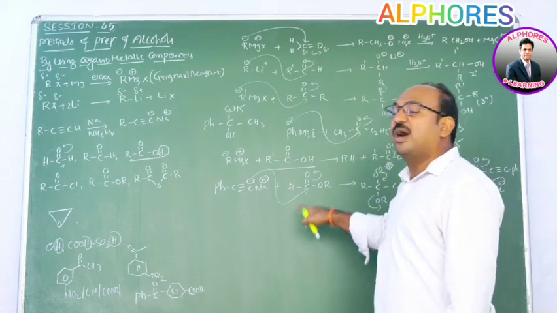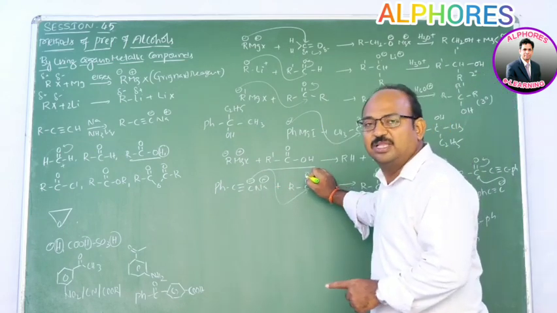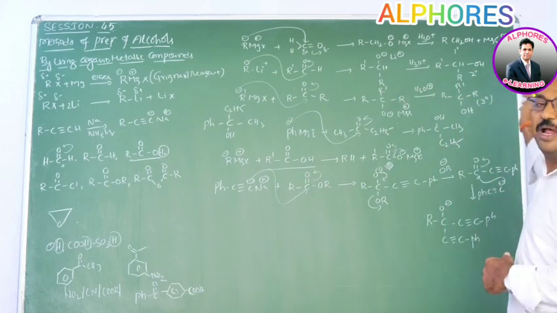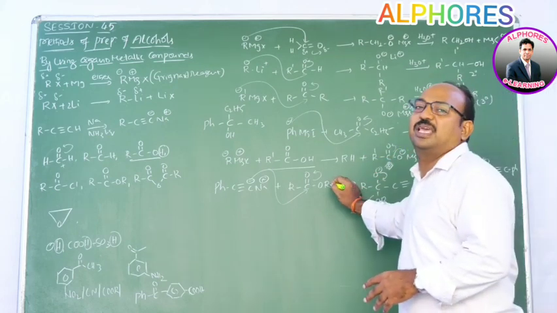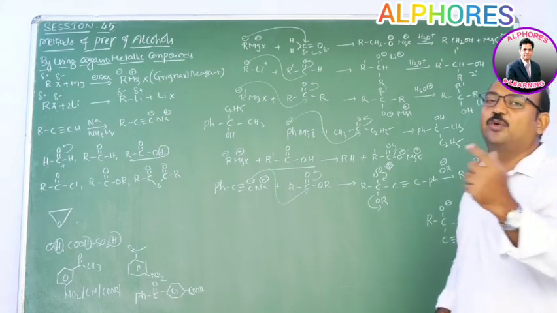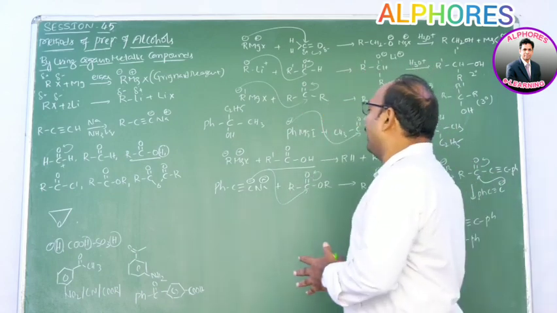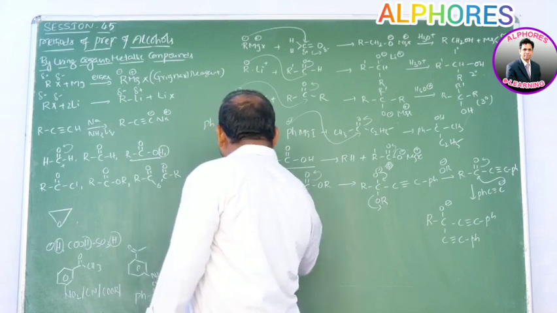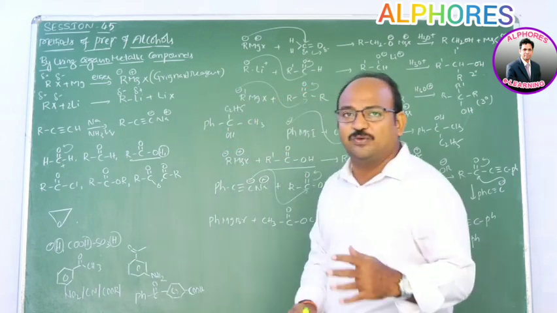Now, in case of carboxylic ester, first one equivalent of organometallic compound attacks upon this carboxylic ester and gives ketones, and that ketone further upon reaction with the organometallic compound gives alcohols. That means from carboxylic ester, in order to prepare a tertiary alcohol, 2 moles of Grignard reagent, or 2 moles of organometallic compounds, we have to use. So let us consider phenyl magnesium bromide upon reaction with methyl ethanoate. This is ester. Now first what happened?